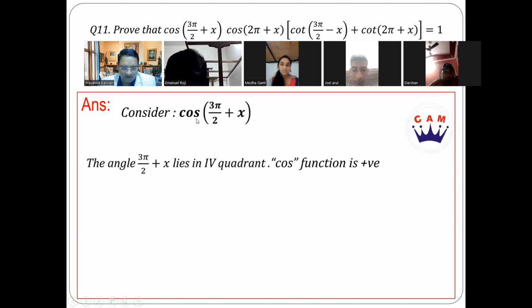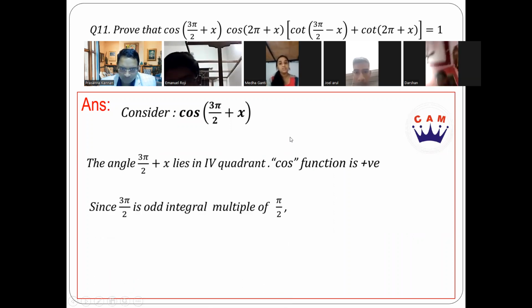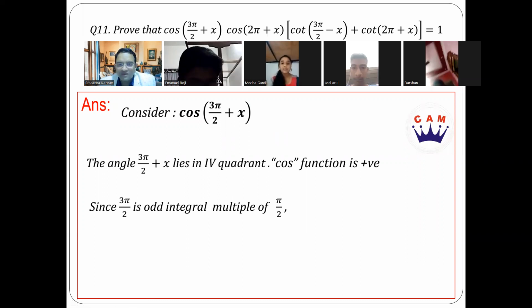For 3 pi by 2 plus or minus theta, will the trigonometric ratio remain the same or will it change to co-ratio? What do you think? It will change to co-ratio. Absolutely, because 3 pi by 2 is an odd integral multiple of pi by 2. What is the co-ratio for cos? Sine, exactly. So cos of 3 pi by 2 plus x will be nothing but plus sine x.